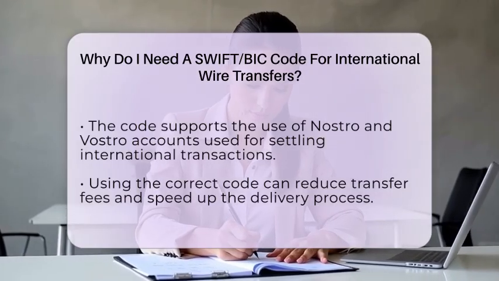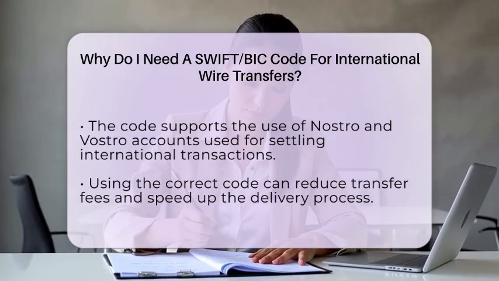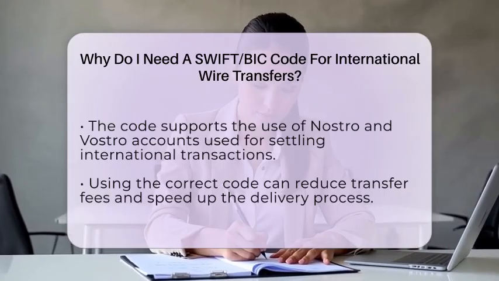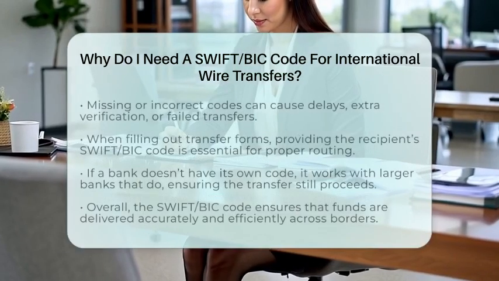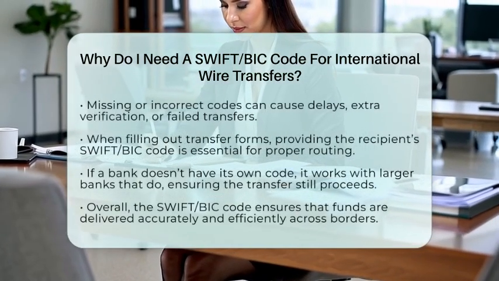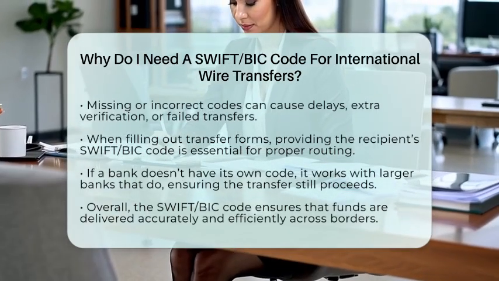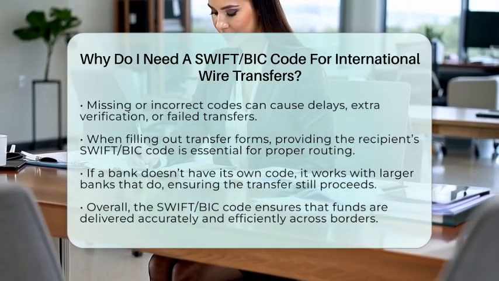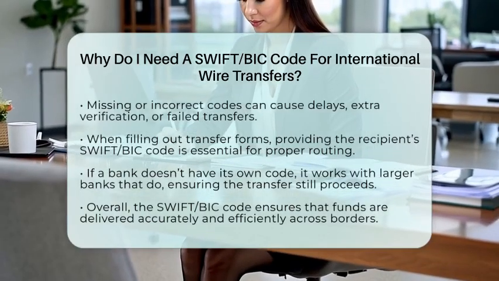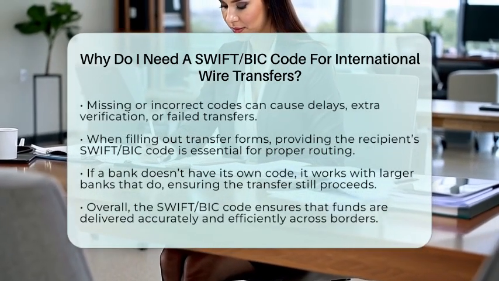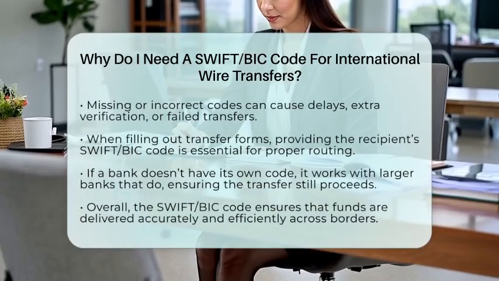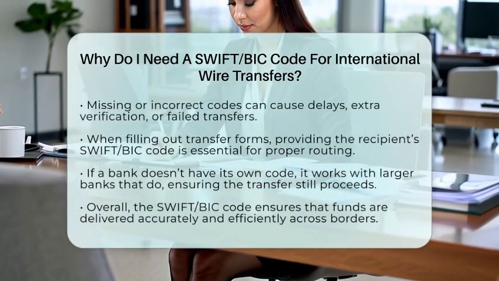In practical terms, when you fill out a wire transfer form at your bank or credit union, you will need to provide the recipient's SWIFT or BIC code. This helps your bank route the payment correctly through the global network. If the recipient's bank doesn't have its own SWIFT or BIC code, it will work with a larger bank that does. This way, the transfer can still happen smoothly.